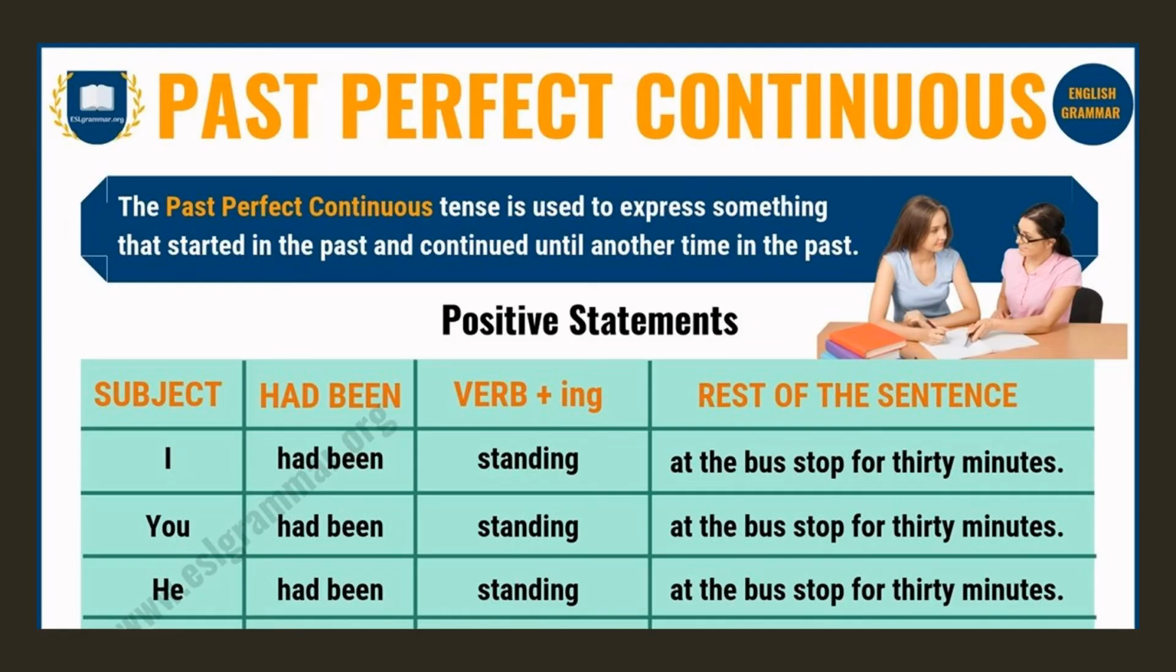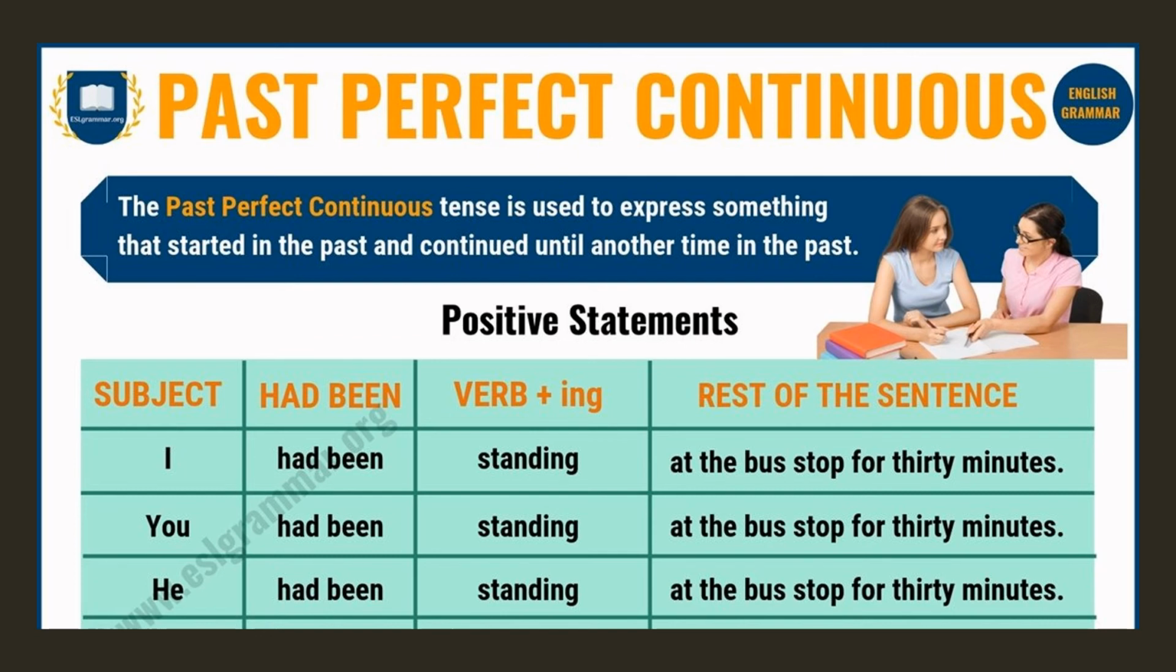Let us see past perfect continuous tense. The past perfect continuous tense is used to express something that started in the past and continued until another time in the past.